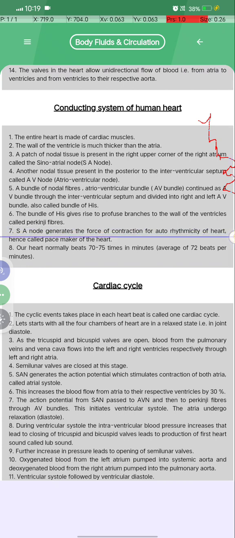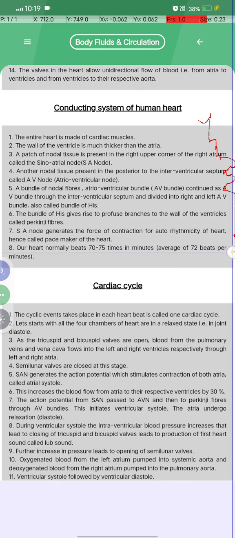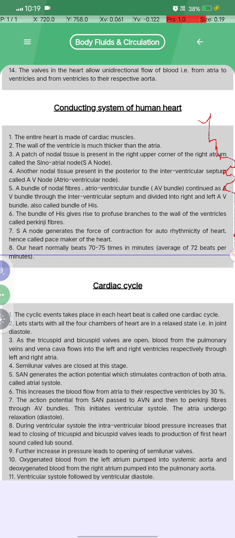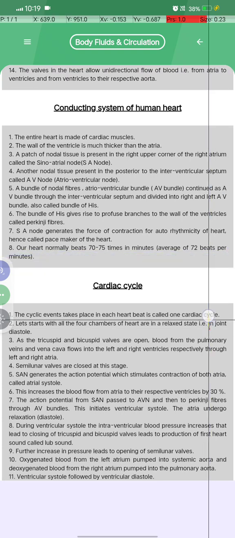The SA node generates the force of contraction and the rhythmicity of the heart, and hence is called the pacemaker of the heart. Our heart normally beats 70 to 75 times per minute, an average of 72 beats per minute.